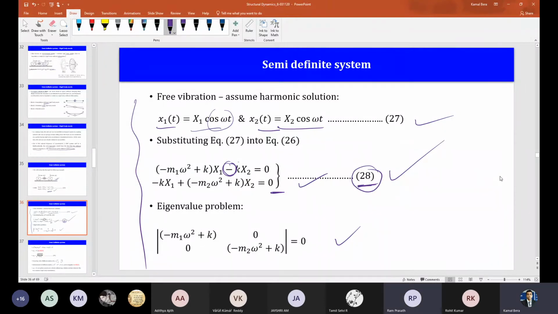So won't there be a phase angle? Huh? Phase angle? No, no phase angle. Phase angle is not of much interest to us. We have already mentioned it. We are more concerned with the amplitude and the frequency. Phase is important, but not to determine the eigenvalue problem at least.